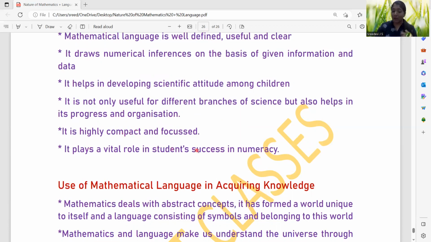Then it is highly compact and focused. Highly compact and focused, that is a merit again. It plays a vital role in the students' success in numeracy. Accuracy and numeracy, you know that when a student is learning abacus, it's a part of mathematics, right? So the accuracy is very, very important there. So the speed and accuracy. This mathematics is a platform where speed and accuracy can be increased. So these are the merits of this language.